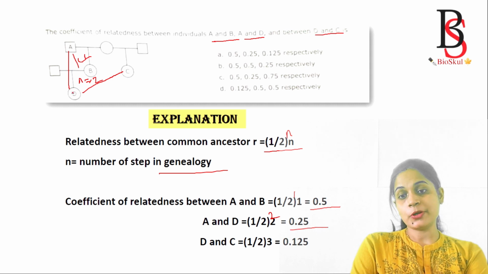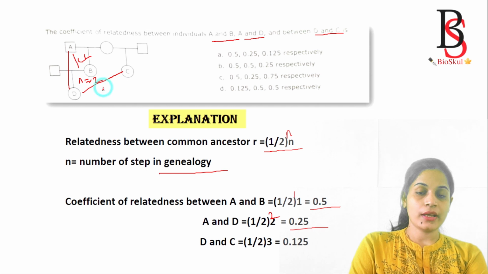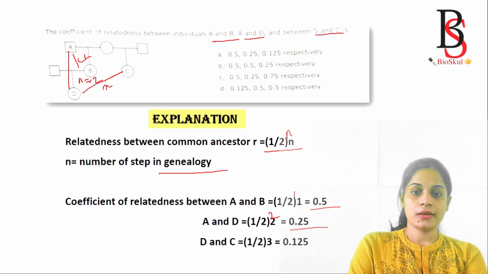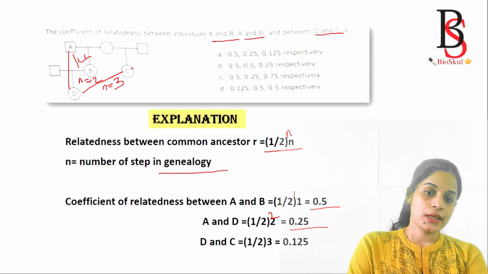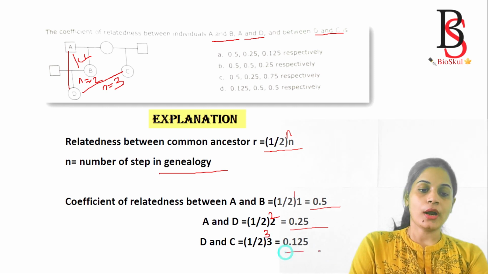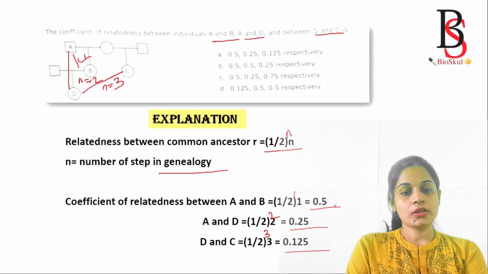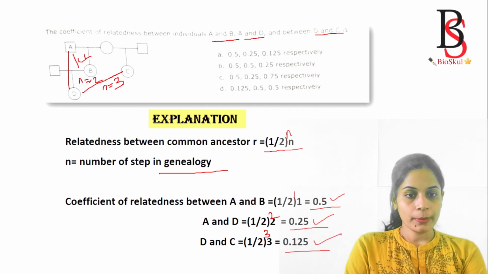But the relatedness between D and C is distant, and the value of n is 3. So by putting the value 3, half to the power 3 is 0.125. So the relationship between A and B is 0.5, A and D is 0.25, and D and C is 0.125.